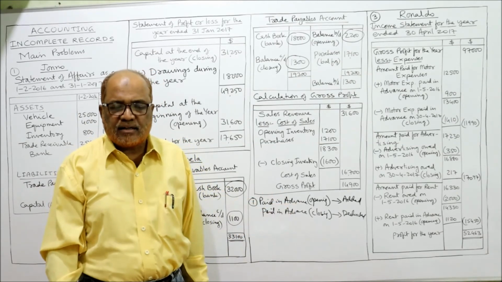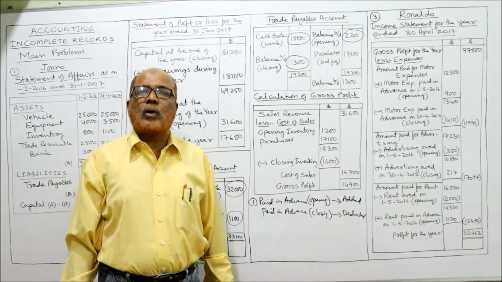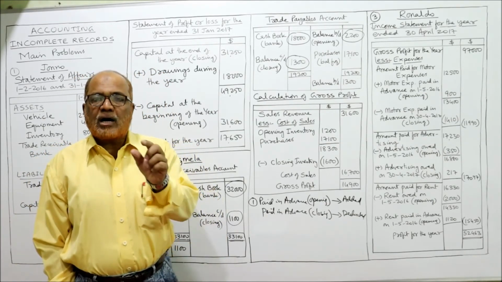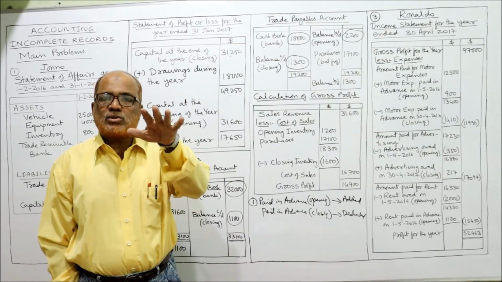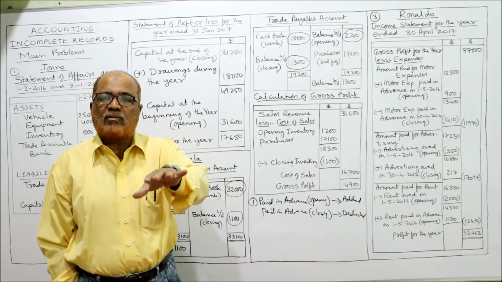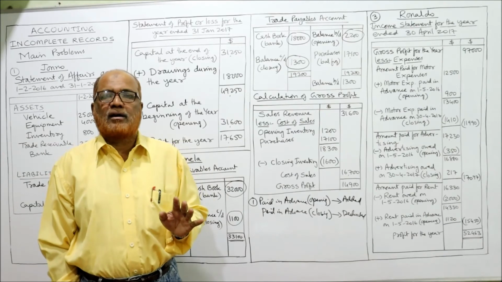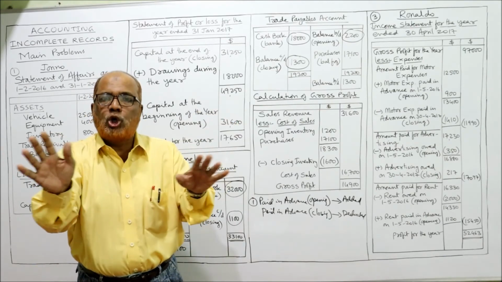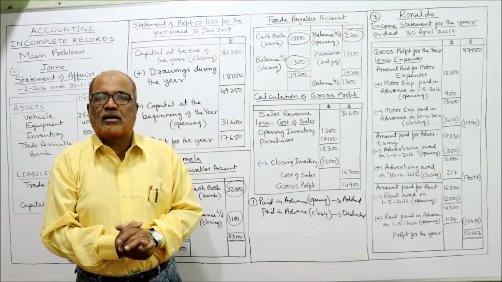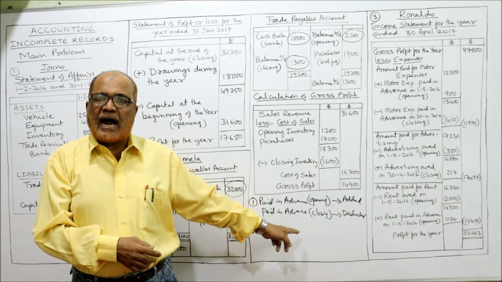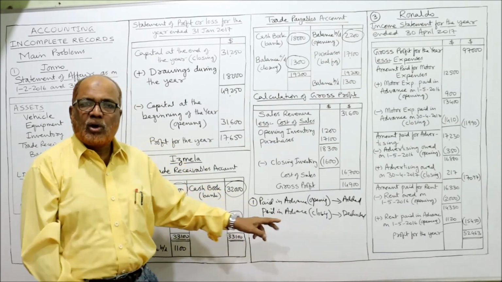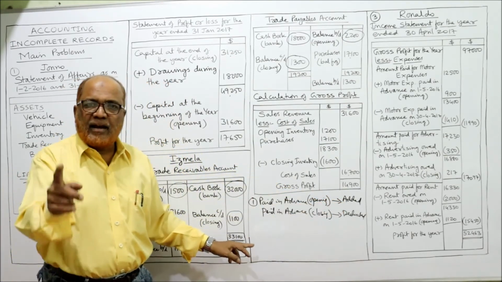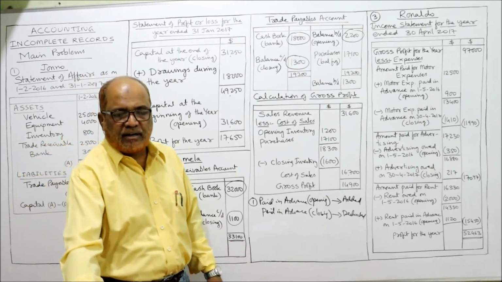Why are we adding and deducting? Because we are following the accrual accounting principle. Accrual accounting principle means whatever expenditure belongs to the current year, only that we should take. The expenses of the last year or the expenses of the next year should not be considered. That's why we have to make the add and less. So what is the rule? Paid in advance, opening should be added, and paid in advance, end of the year should be deducted.